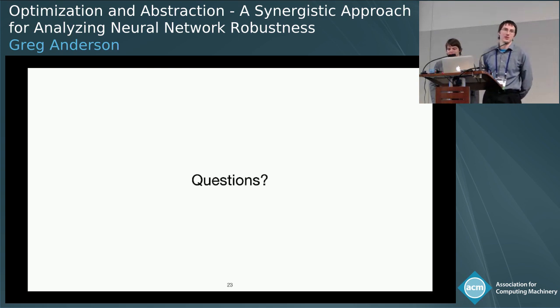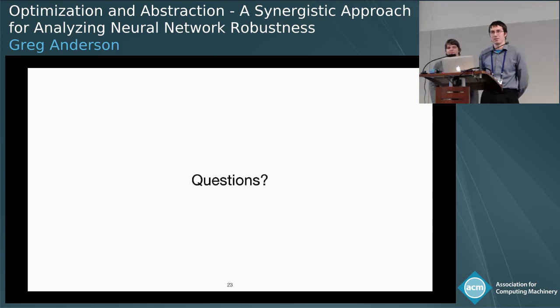Okay, so the question is if we extend this to handle other activation functions, things that aren't piecewise linear, does this splitting make the counterexample search harder? Is that what you're asking? Yeah, so it does not, because the counterexample search is just using some projected gradient descent, so you can basically do the same thing, because all you're doing is gradient descent and then projecting back to a space.